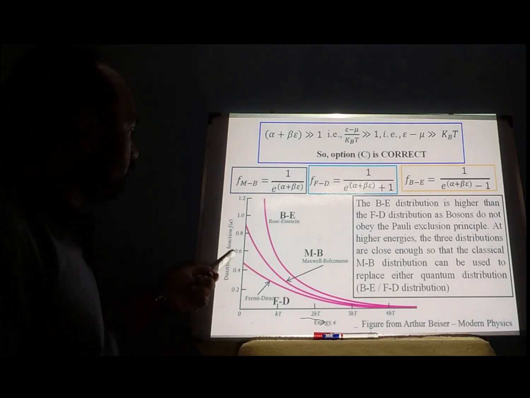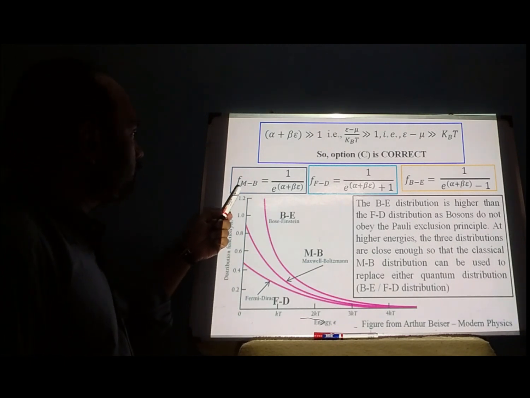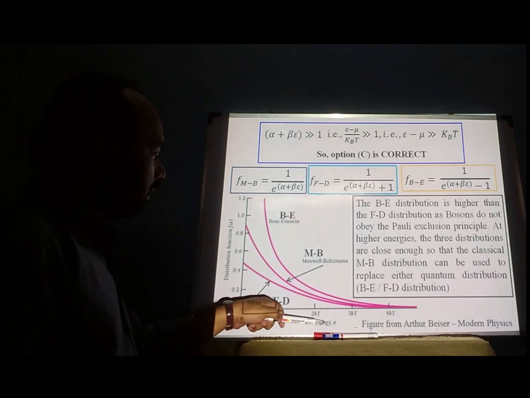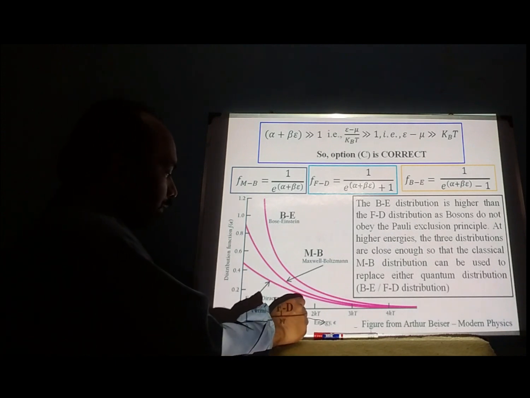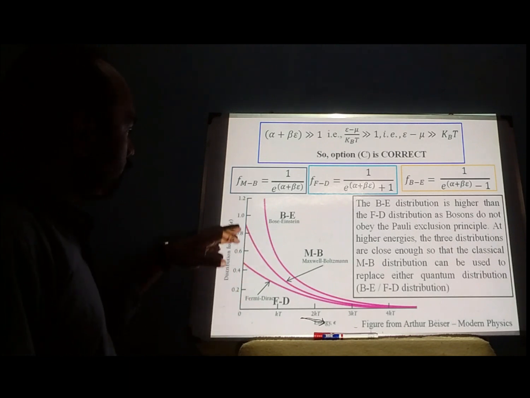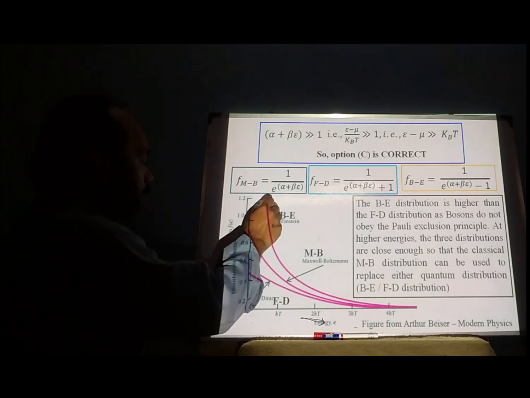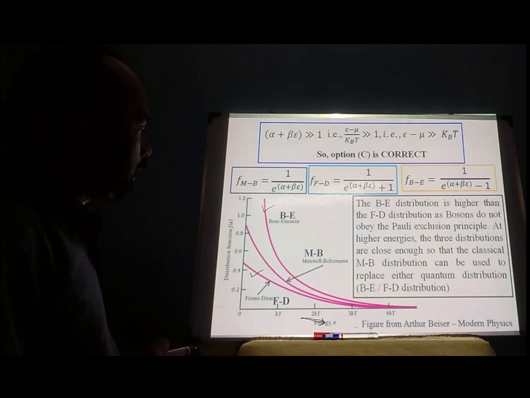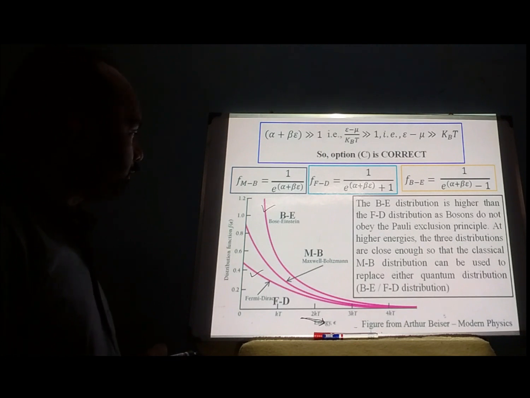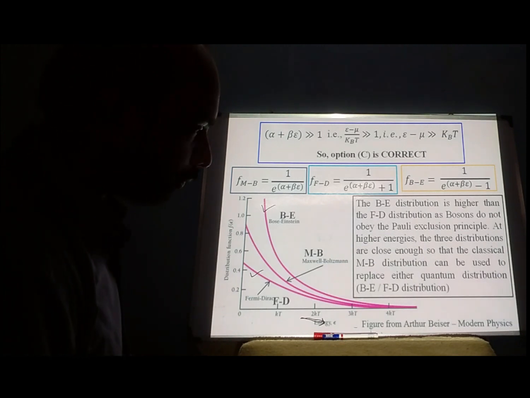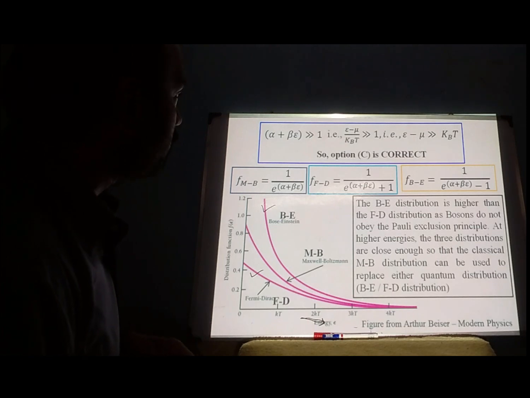Here I have shown the 3 distribution functions for Maxwell-Boltzmann, Fermi-Dirac and Bose-Einstein, and we can see that as energy increases, x-axis is my energy and y-axis is my distribution function. As energy increases, both Bose-Einstein and Fermi-Dirac merge into the Maxwell-Boltzmann distribution. BE is higher than FD because bosons do not follow Pauli's exclusion principle. So in this problem, option C is correct.